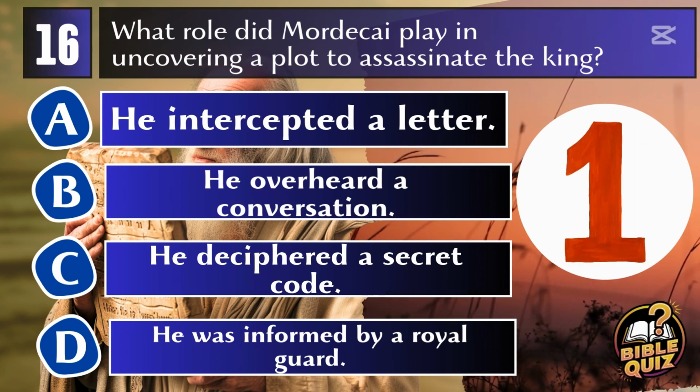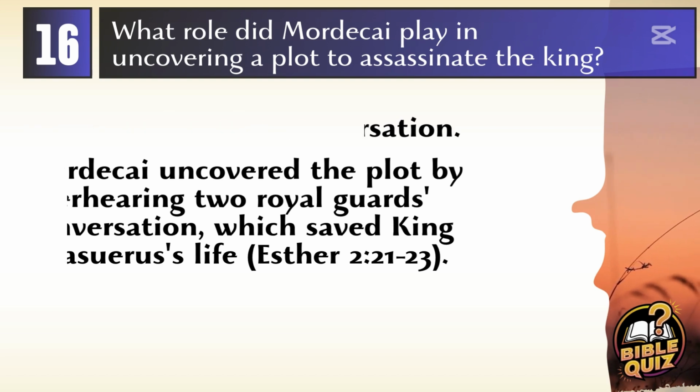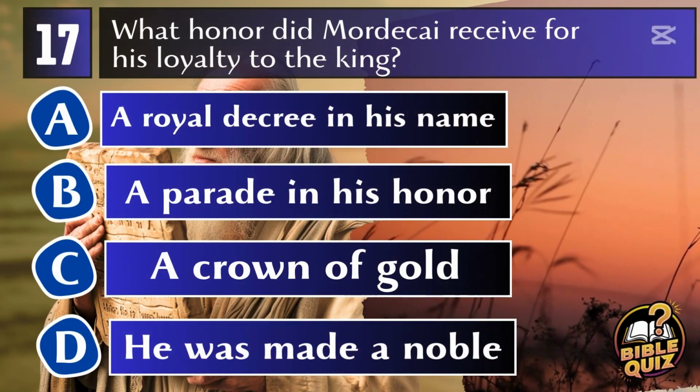Answer B. He overheard a conversation. Mordecai uncovered a plot to assassinate King Ahasuerus by overhearing the conversation between two royal guards. His vigilance is detailed in Esther 2:21-23, where it states that he reported the plot, which was then confirmed, saving the king's life.